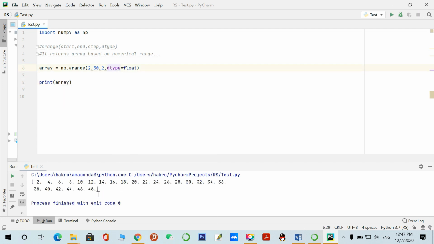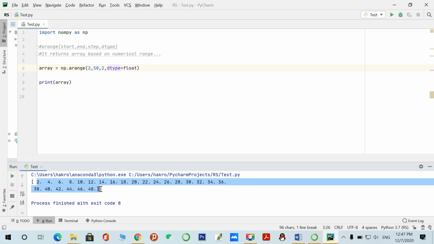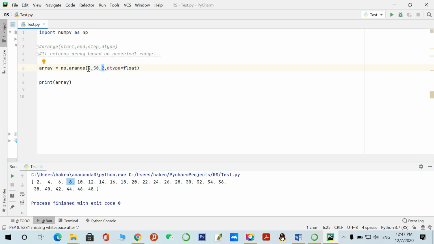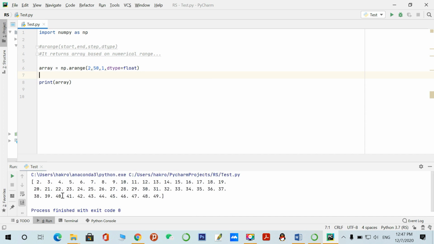So you can see here I have created a range, I have created an array. From 2 to 48, you can see these are the even numbers, 2 4 6 8, because I have given the step number 2. It generates numbers from 2 to 50 with step 2. If I change this 2 to 1, it will generate like this, 2 3 4 5, number-wise with step 1.